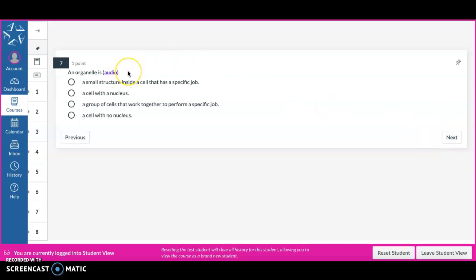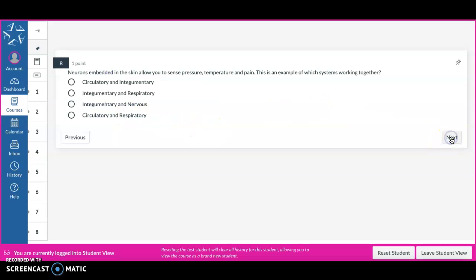Question 7. An organelle is a small structure inside a cell that has a specific job, a cell wall with a nucleus, a group of cells that work together to perform a specific job, or a cell wall with no nucleus. Question 8.